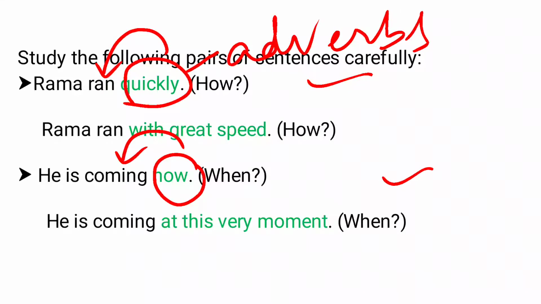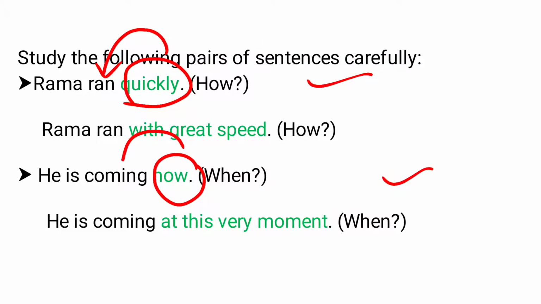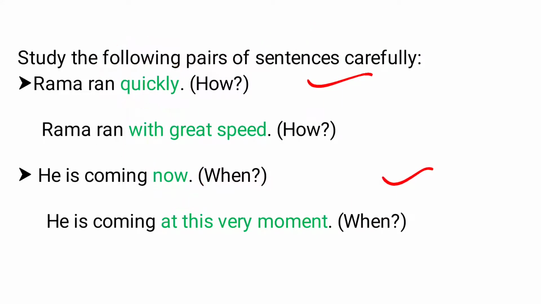But when we look at the second sentence, Rama ran with great speed, this particular group of words can replace the word quickly. It means in place of quickly, we can also write with great speed and the meaning of the sentence will not change.